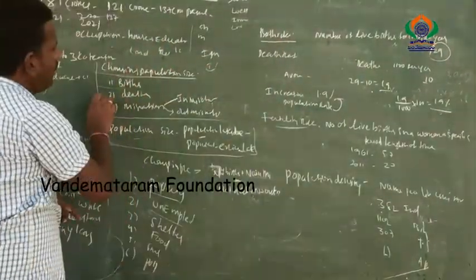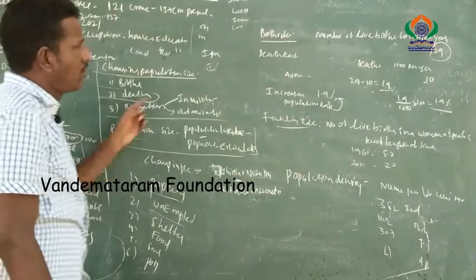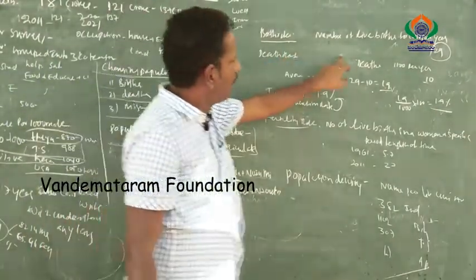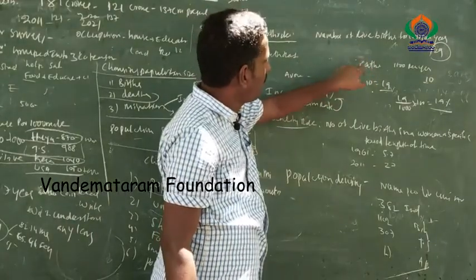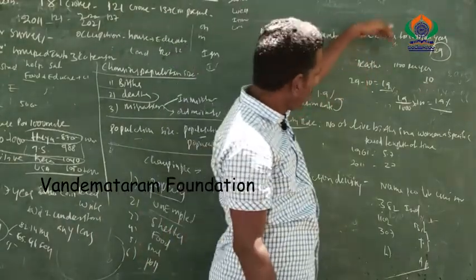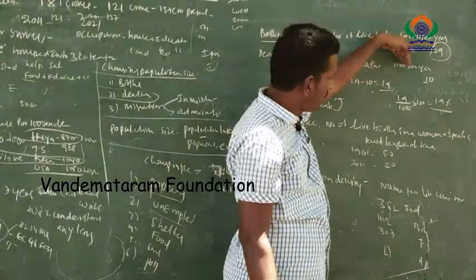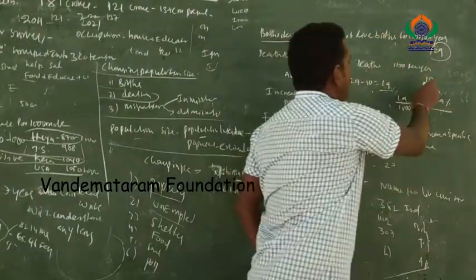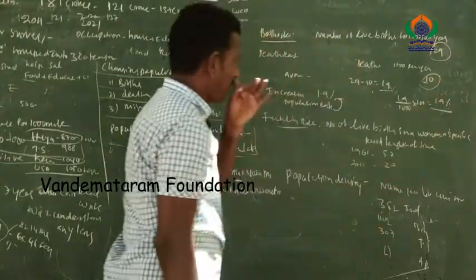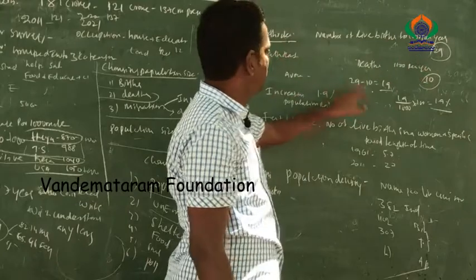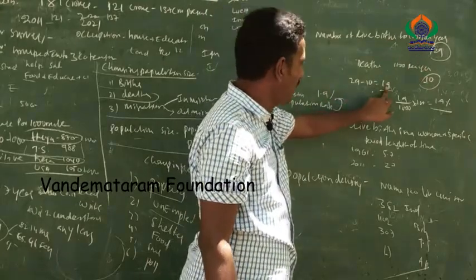The second one is death rate. What is the death rate? It is the number of deaths per 1000 people in a year, and our death rate is 10. So we subtract: birth rate 29 minus death rate 10 equals 19.